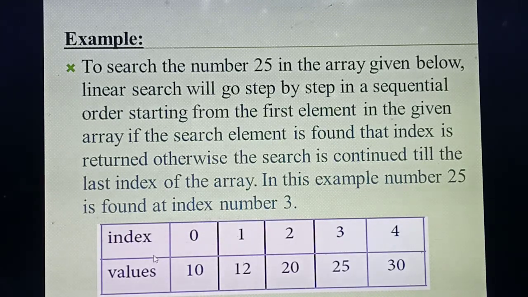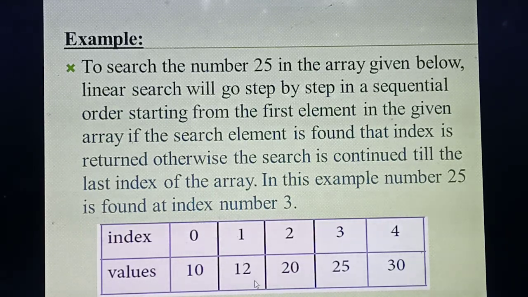So listen. First, compare the search key value. What's the search key value? 25. First, you compare with the first place. This is the current value. What's the current value now? The first value is 10. So always the value in your mind is 25, and you compare 25 with 10. Is the first place value 25? No. So what output will you get? Match not found. What does match not found mean? Move to the next position.